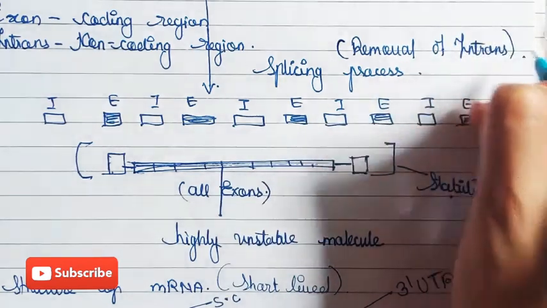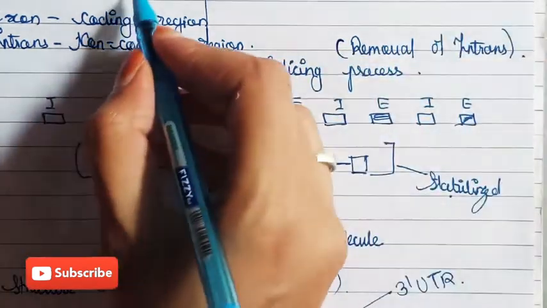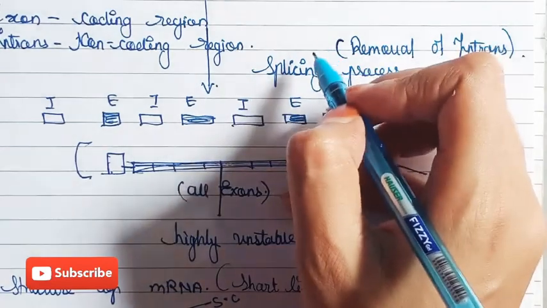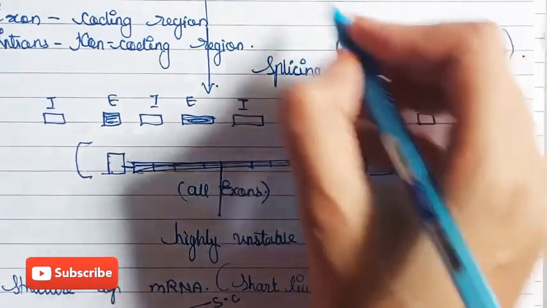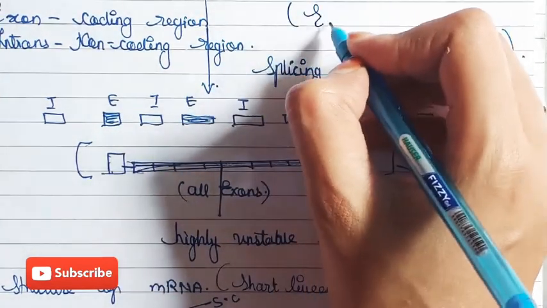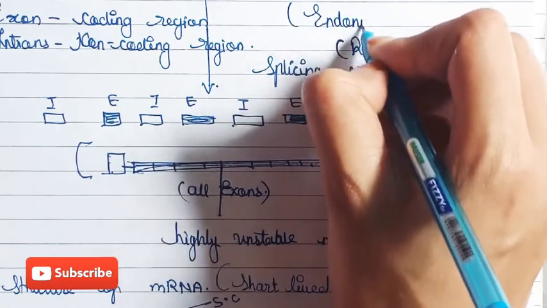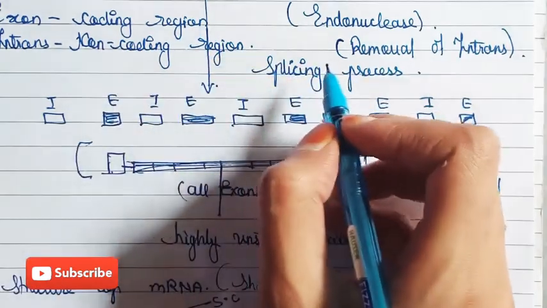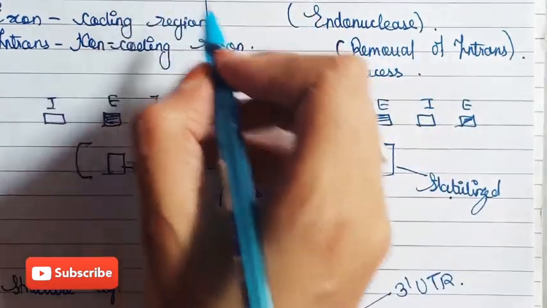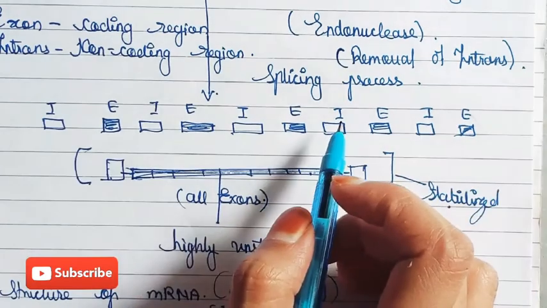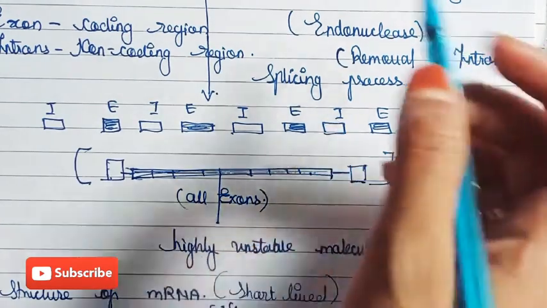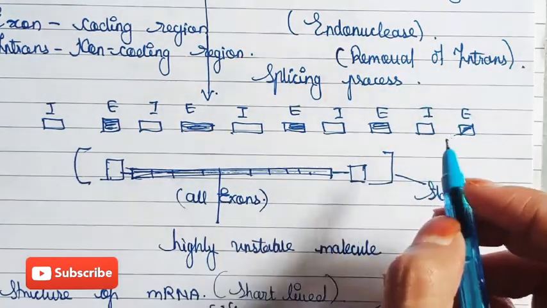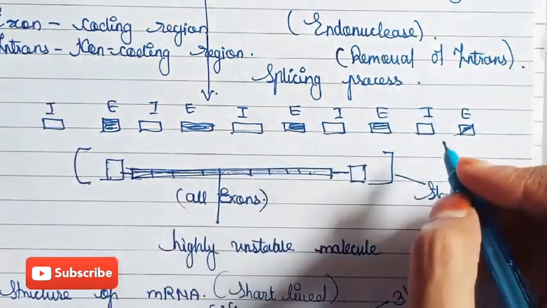Okay, and one enzyme is used in the splicing process, that is endonuclease. This is an enzyme which is used in this process to cut the exons. Okay. Now we are going to see how this mRNA is formed in prokaryotic and eukaryotic cells.